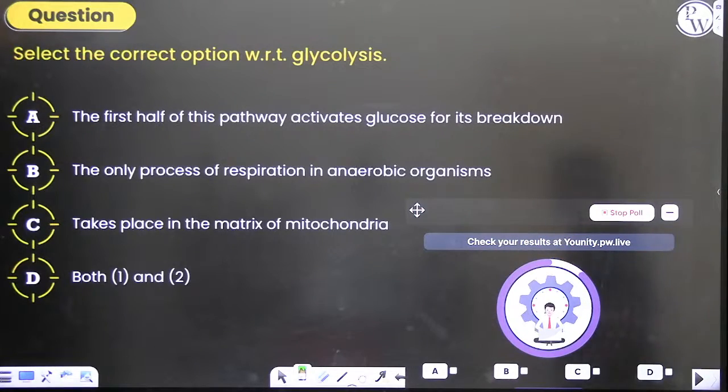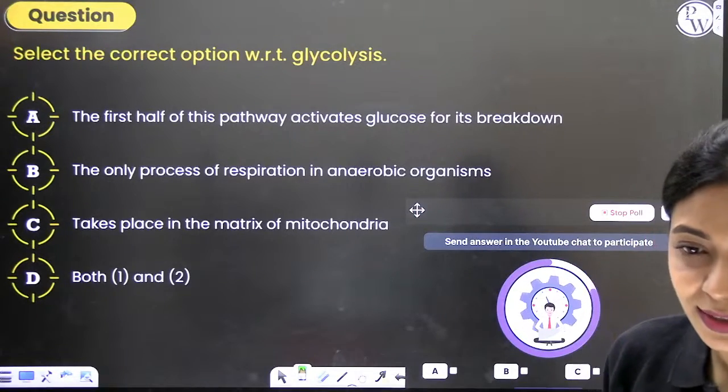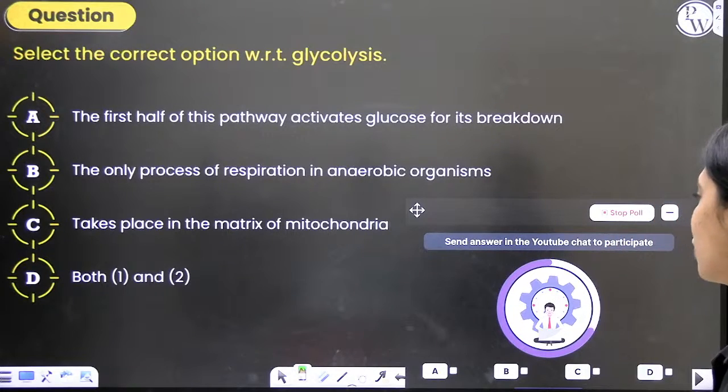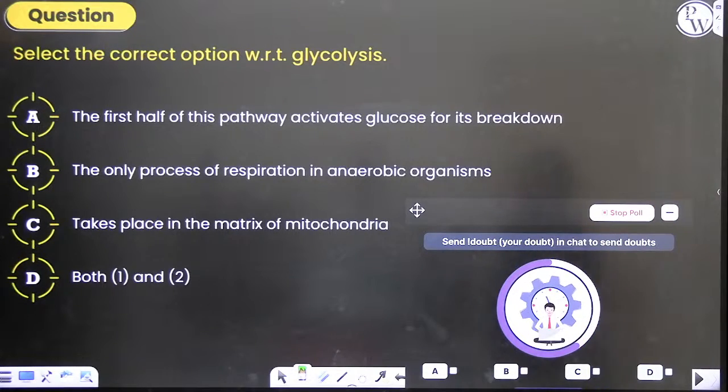Select the correct option with respect to glycolysis. The first half of this pathway activates glucose for its breakdown. It's the only process of respiration in anaerobic organisms. It takes place in the matrix of the mitochondria. Option D, both 1 and 2.